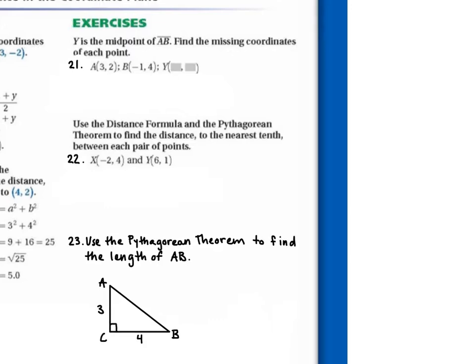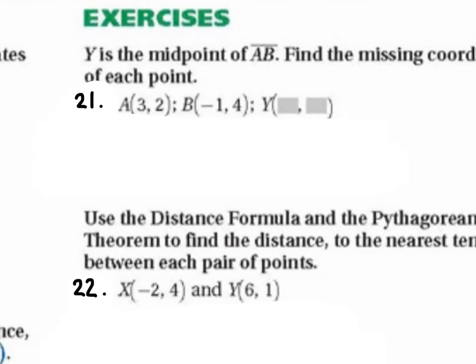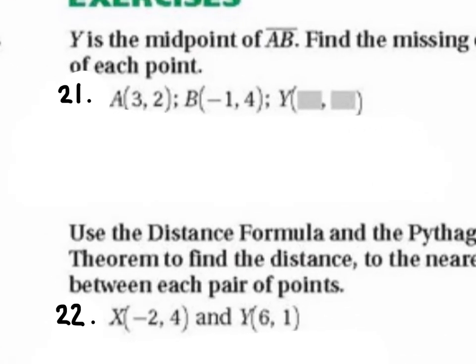All right, Y is the midpoint of AB. Find the missing coordinates. Here it gives us A and B, and we need to find the midpoint. So how do we find the midpoint? For this one, all we need to do is plug into our midpoint formula.